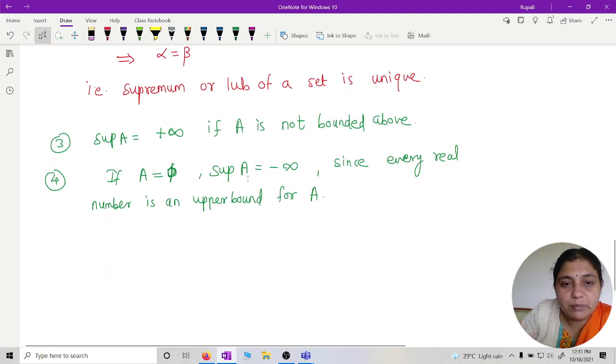And supremum of A, so among that, what is least? Minus infinity. These are conventions, meaning by convention we are saying supremum of A is plus infinity, and if it is the empty set, then supremum of A we are denoting as minus infinity. Is that okay? Yes, ma'am. Okay.